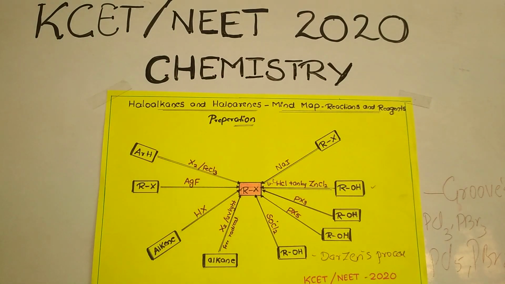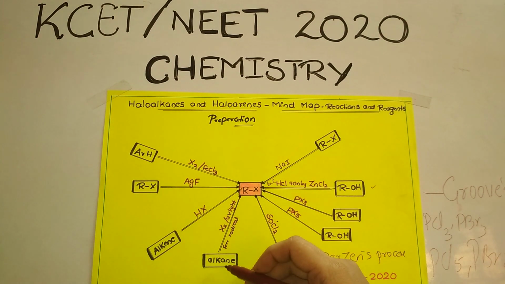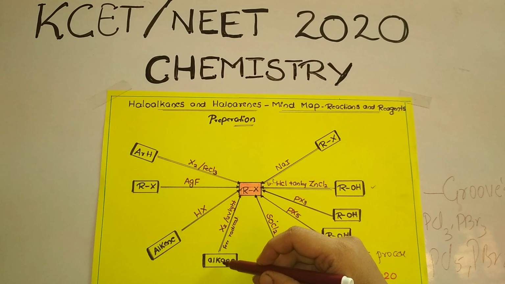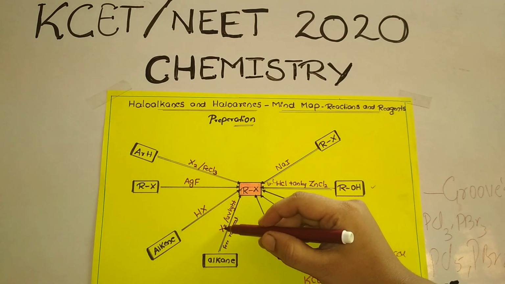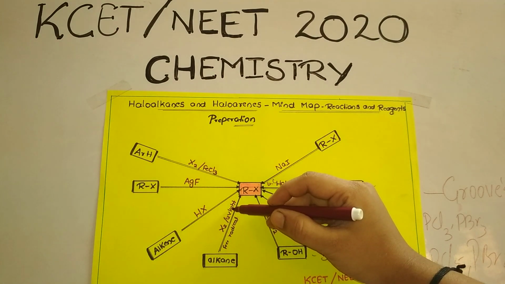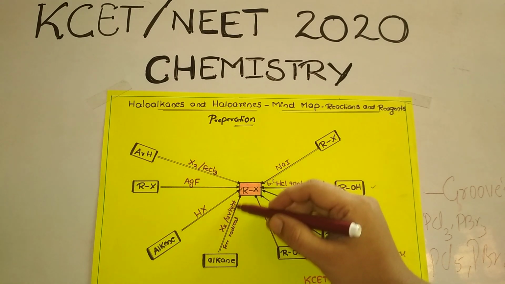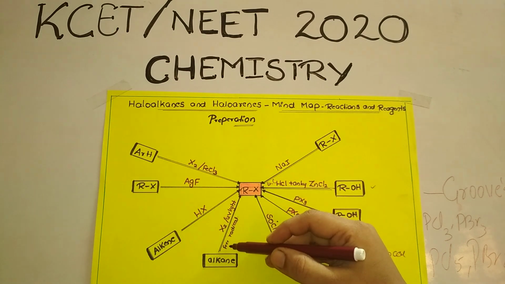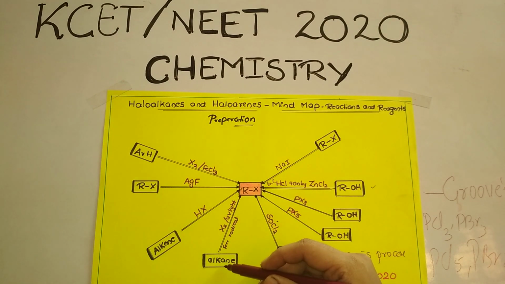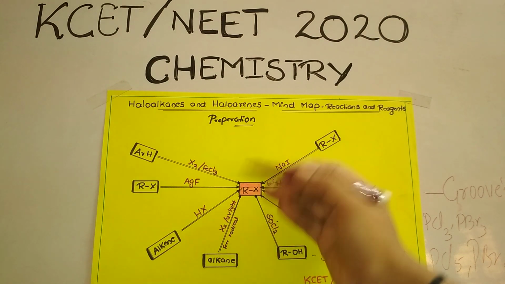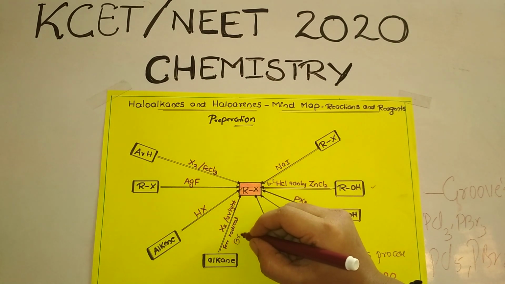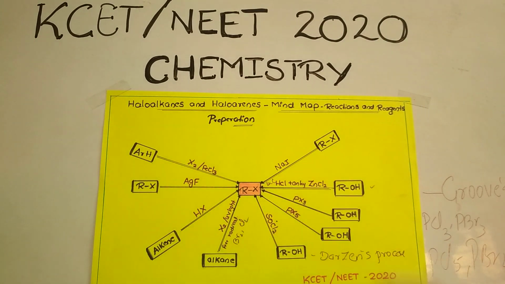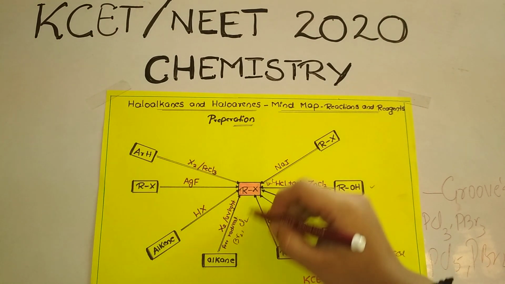Let us move to the next, that is when an alkane, a hydrocarbon, undergoes halogenation in presence of UV light. Dear students, I have told you this: when the words halogen and UV light come, it is understood that it is a free radical mechanism. So the alkane undergoes halogenation. Halogen, maybe there is a presence of bromine over here, or a presence of chlorine over here, so it results in the formation of what?